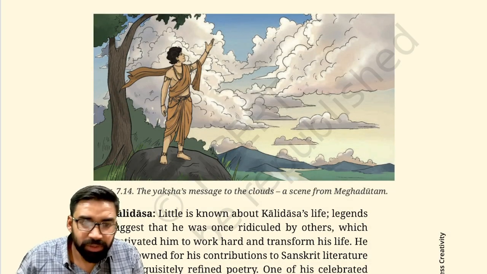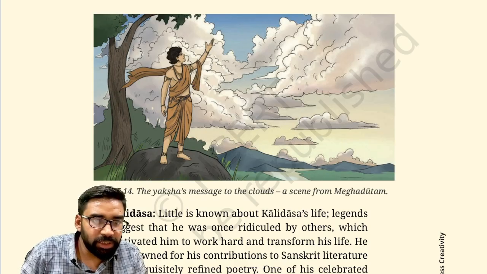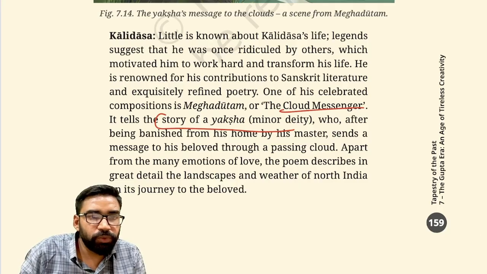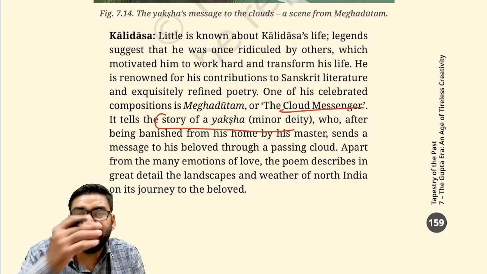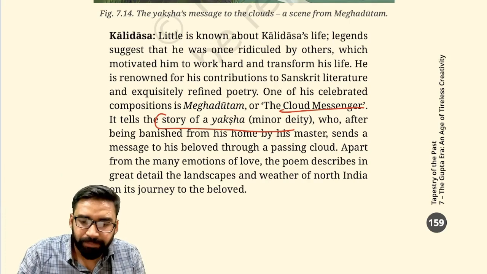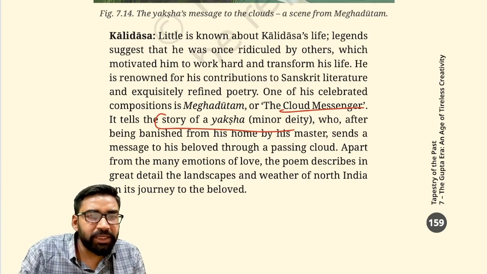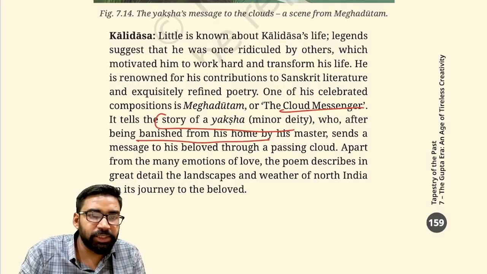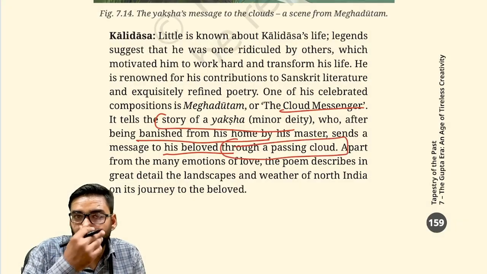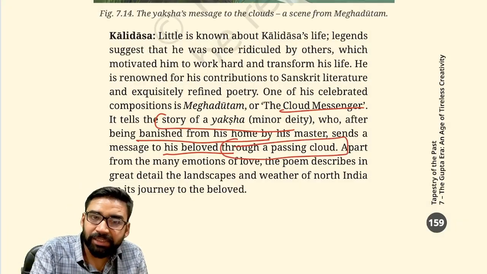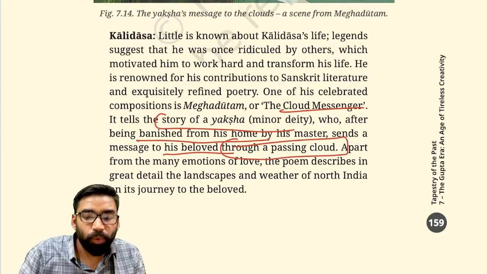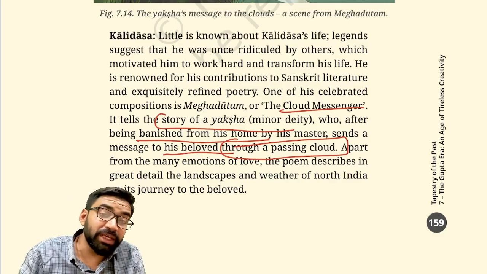Okay. So this is the story of Yaksha. Remember this thing. Yaksha means god of natural resources, minor deities. Clear? So it is the story of a Yaksha who was banished from his home by his master and sent a message to his beloved through a passing cloud. And this actually contains poetry, poems, and various things.